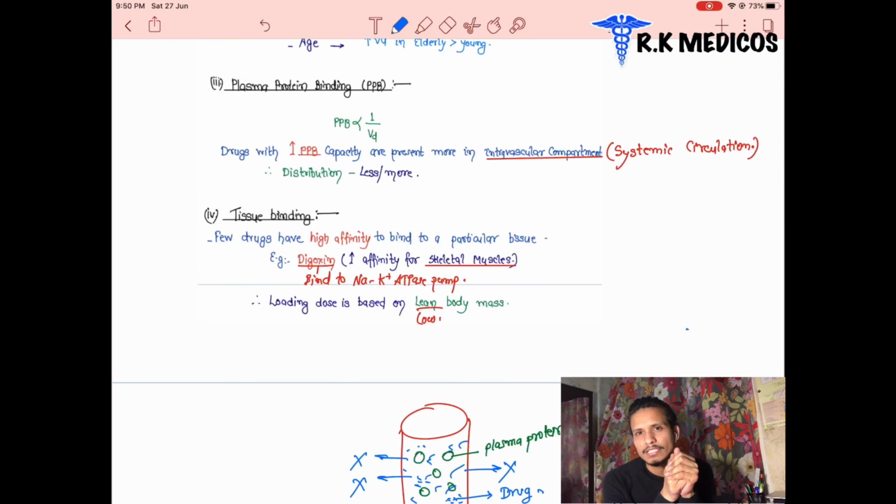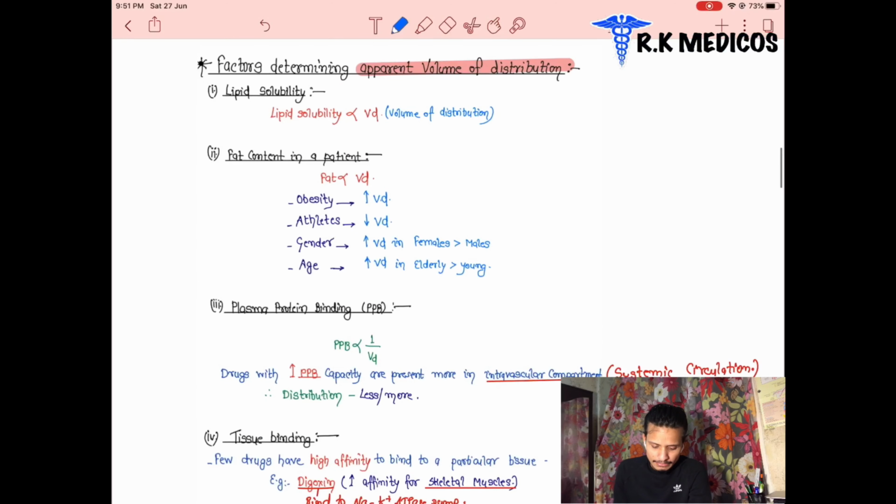When we take these drugs, they act on the sodium potassium ATPase pump, and the sodium potassium ATPase pump is everywhere in our body. We know about it. These drugs bind to these channels, the sodium potassium ATPase channels. In the skeletal muscles they have a higher affinity, because the pumps are present in higher amount. The loading dose is based on the low body mass content. That's all for now.